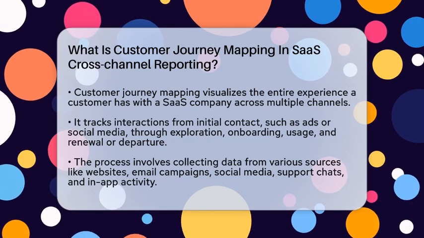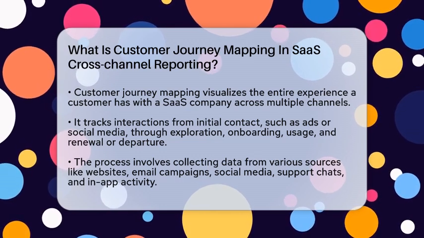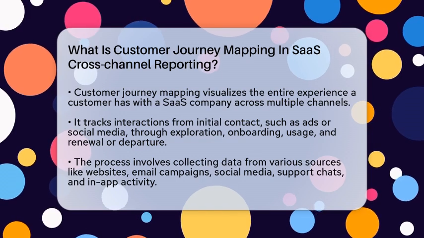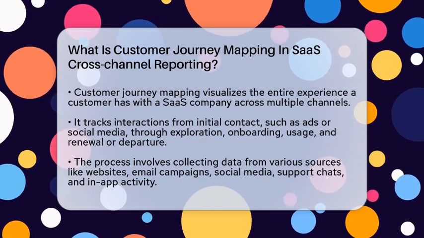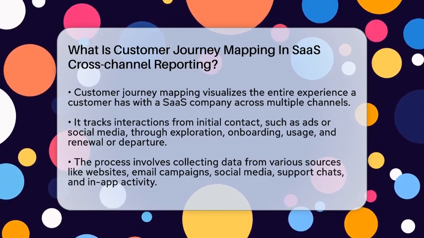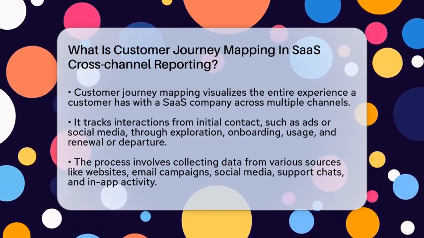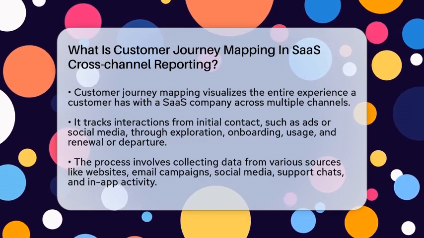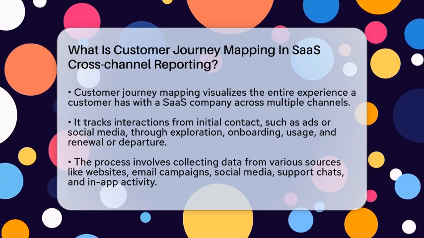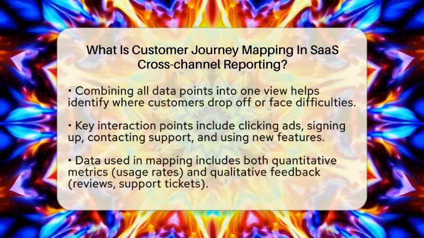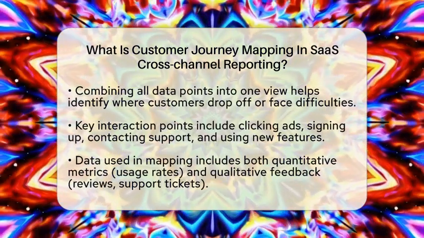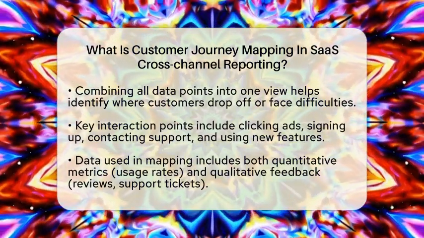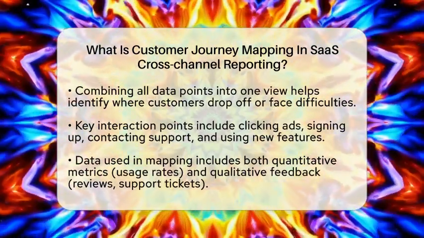It helps teams see how customers interact with their product across all the channels they use. Customer journey mapping in SaaS cross-channel reporting is about creating a visual story of every interaction a customer has with a company. This includes their first encounter through ads or social media, their exploration of the product, trying it out, getting onboarded, using features, expanding their usage, and finally renewing or leaving. The goal is to understand the entire experience from start to finish. This way, teams can find out what makes customers happy or frustrated at each step.